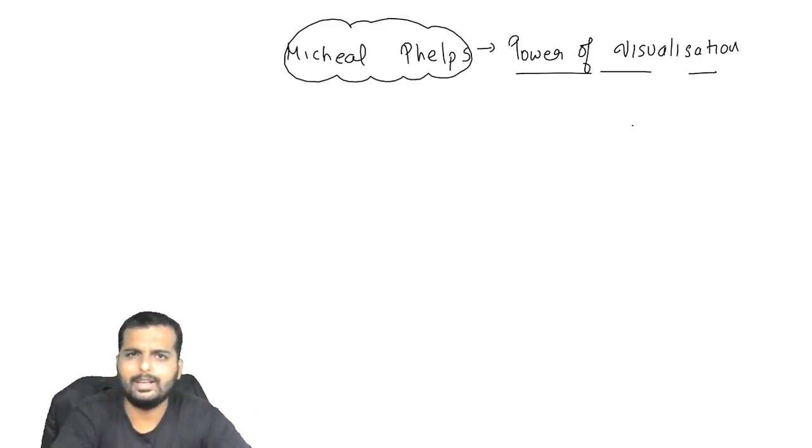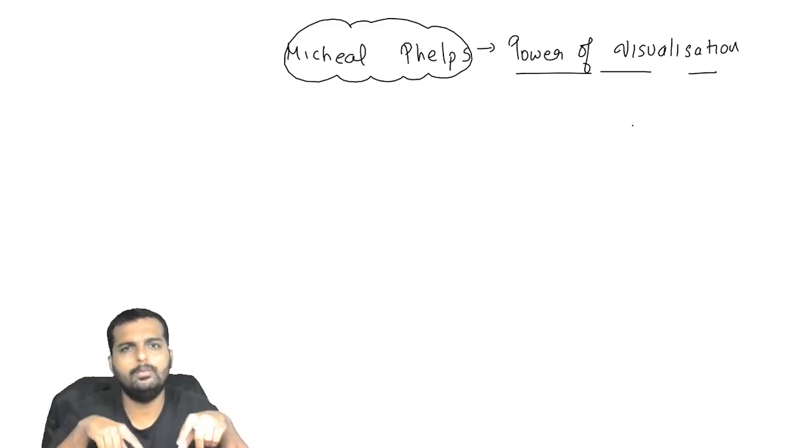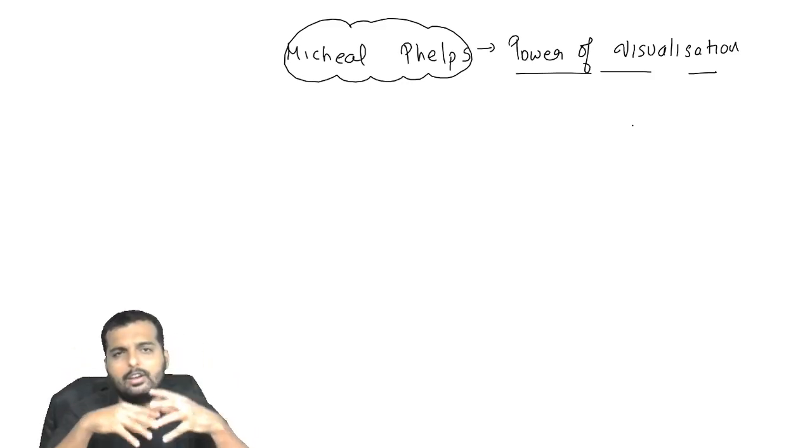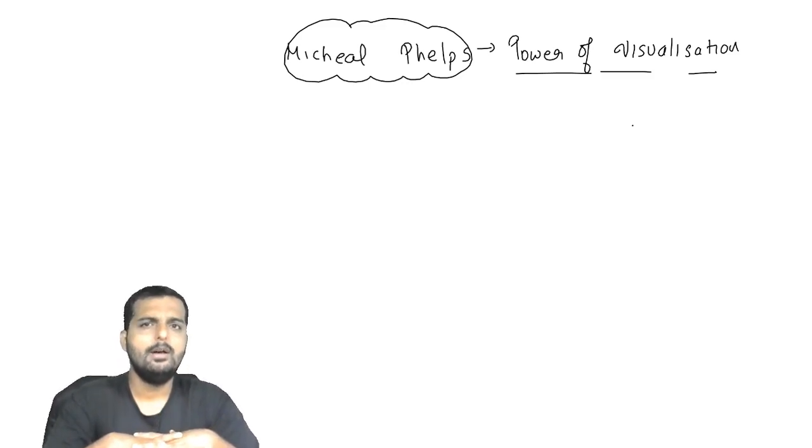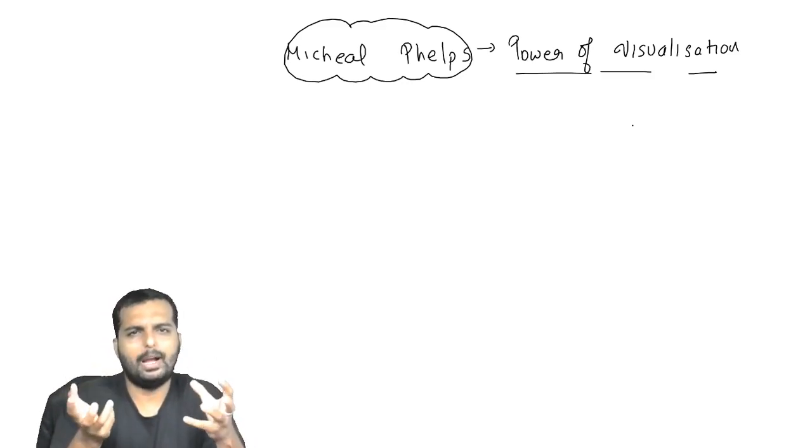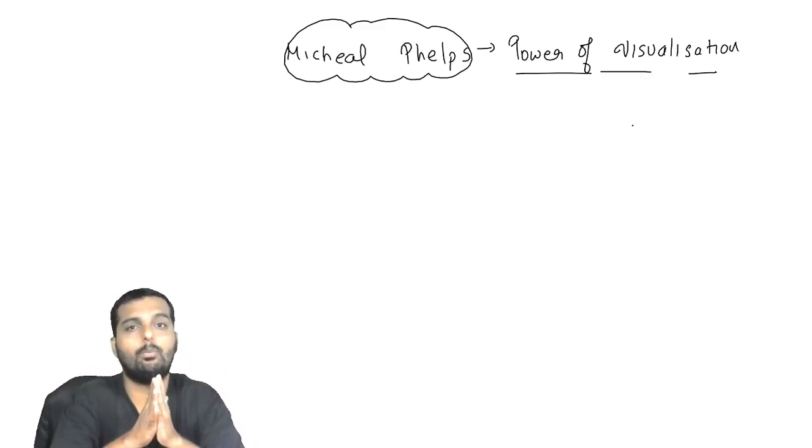The coach, when he observed Michael Phelps, realized that Michael Phelps had the right kind of body. He has a lean upper body and strong legs which are required as a swimmer. But he had one very big drawback. That was he wasn't getting proper sleep. If you don't get good sleep, you cannot perform well.